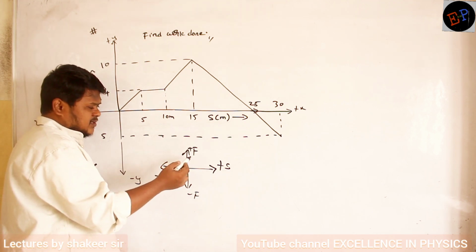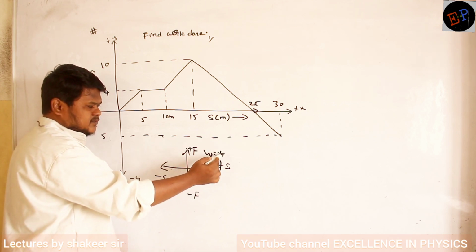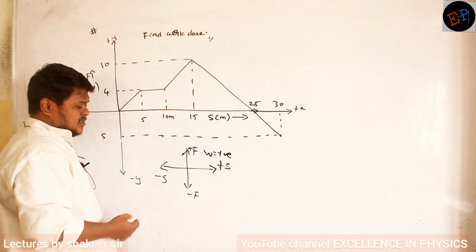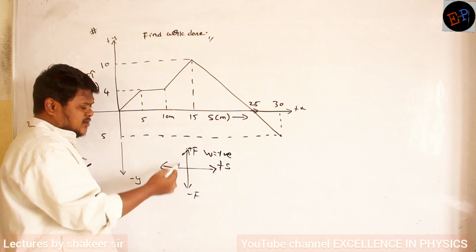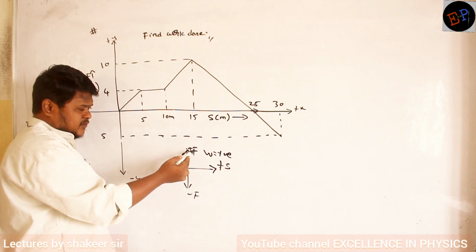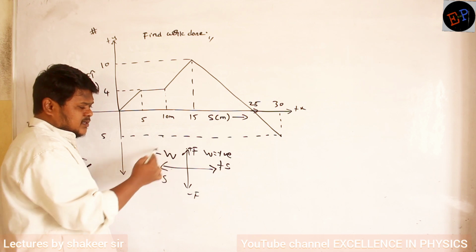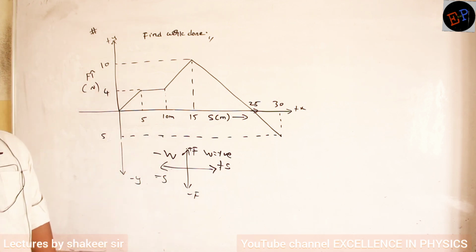So what is the formula for work done? Force into displacement. Positive force, positive displacement. Here work done will be positive. Then what about the second quadrant? What about the work done? Positive force, negative displacement. Force into displacement, negative work done, minus W. So in the second quadrant work done will be negative. Are you able to understand?